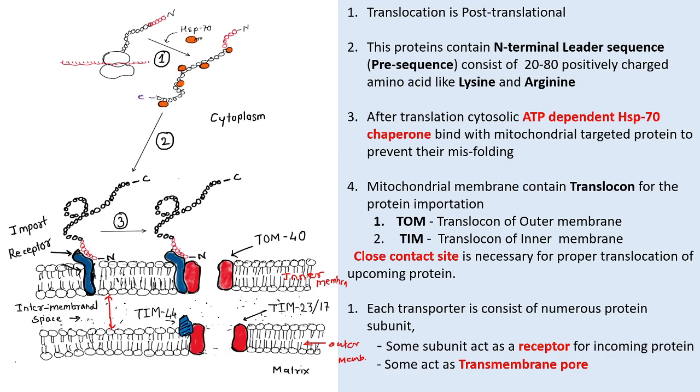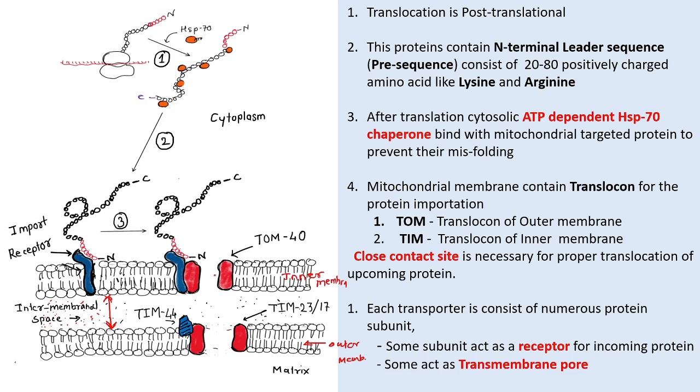Okay, as you know very well, this space has a proton gradient as a result of the electron transfer system. So in the intermembrane space a proton gradient is present, while the outer membrane has certain integral proteins, some of which act as receptors for importing proteins, and certain translocons are there.